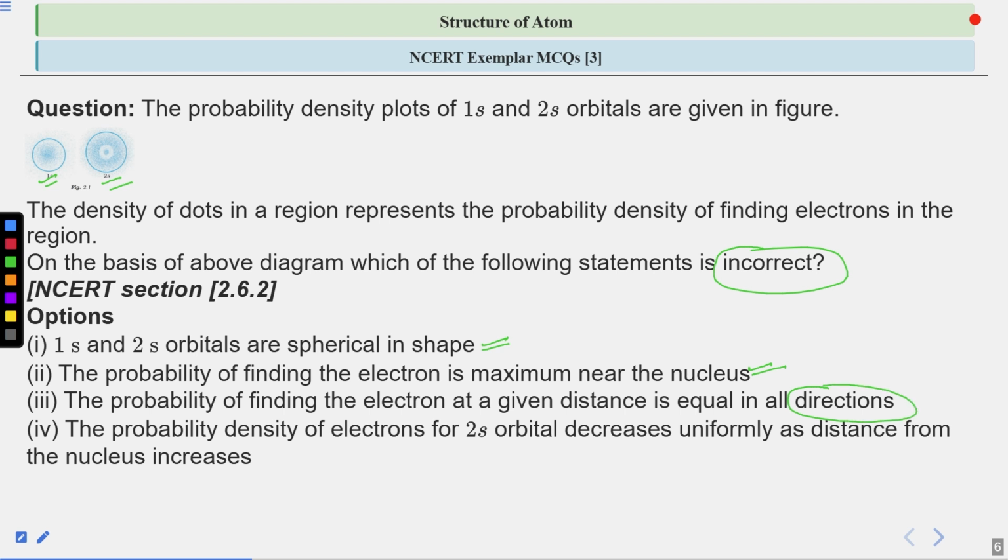Fourth one is the probability density of electrons for 2s orbital decreases uniformly as distance from the nucleus increases. So what will be the correct answer? Any guesses? Your time to solve this question starts now. So this is a very good question because it is touching the concept of probability density and, looking at its complexity, any guesses for this question? You can just write it by yourself. So what will be the correct answer?